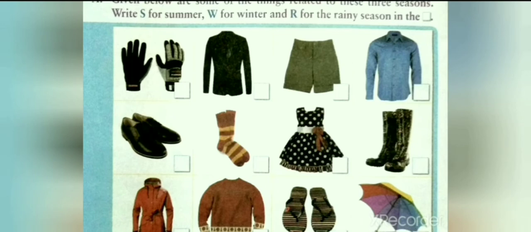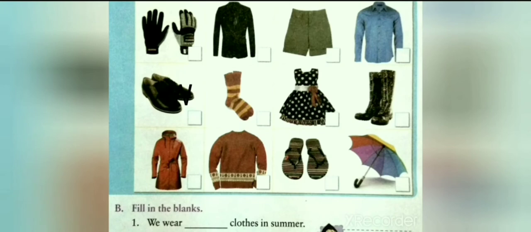The first picture we can see is the picture of gloves, and the gloves we wear in the winter season. So we will write W in the space given. Second picture is the picture of a coat, and we wear a coat in the winter season. So we will write W in the space given. The third picture is a picture of shorts, and we wear shorts in the summer season. So we will write S in the space given.